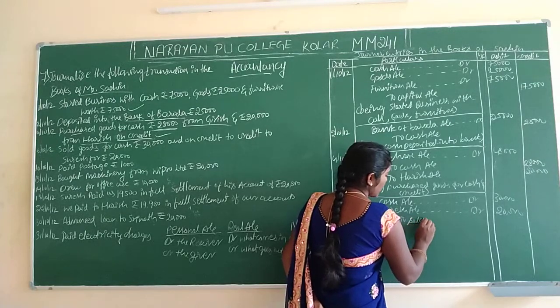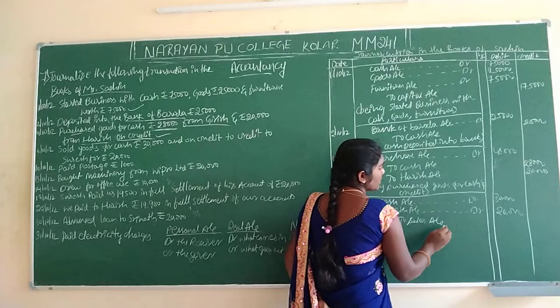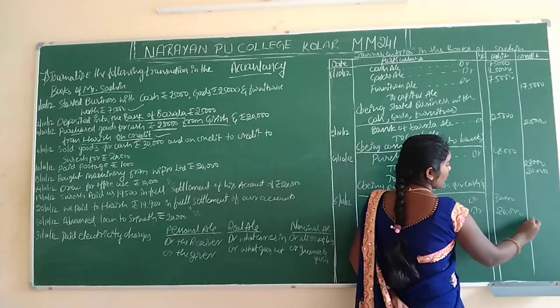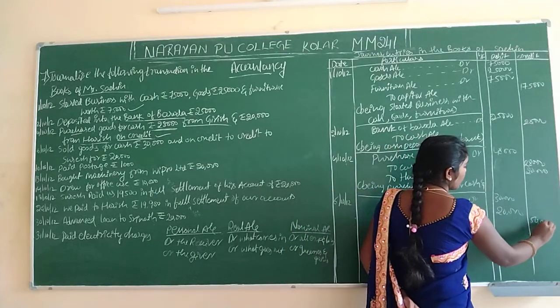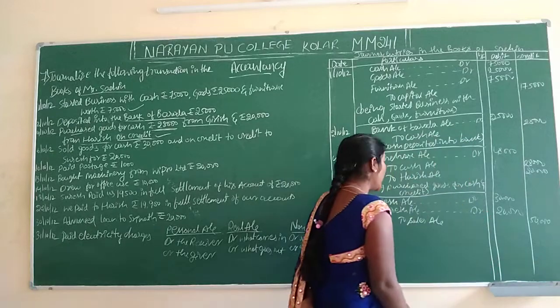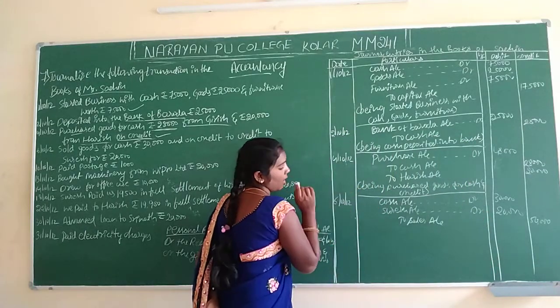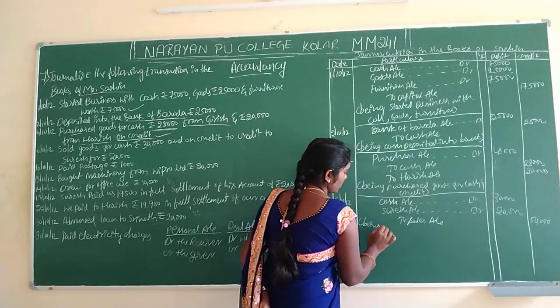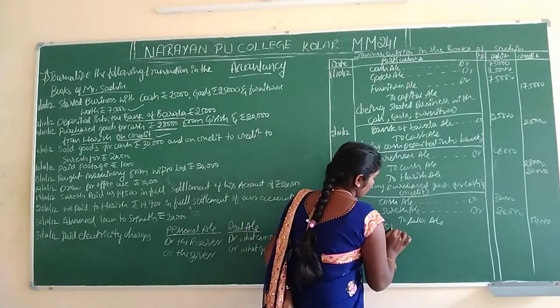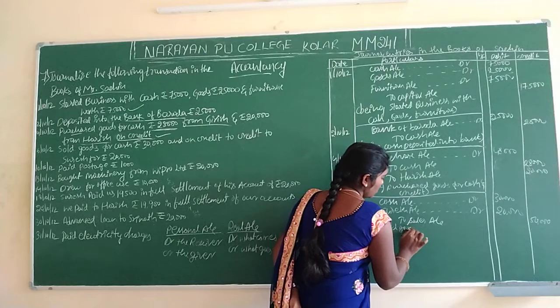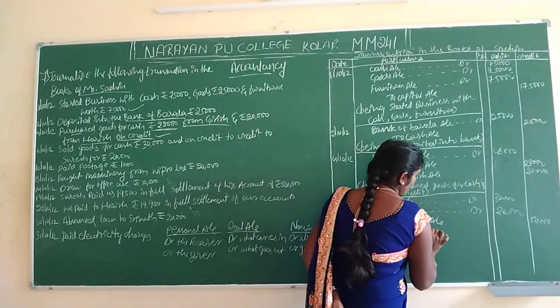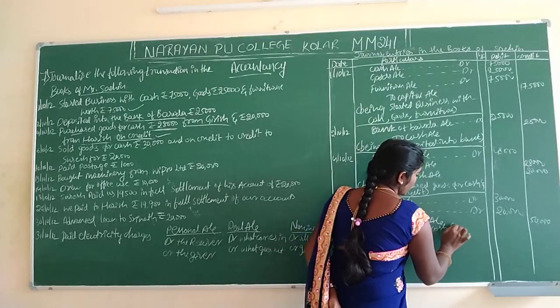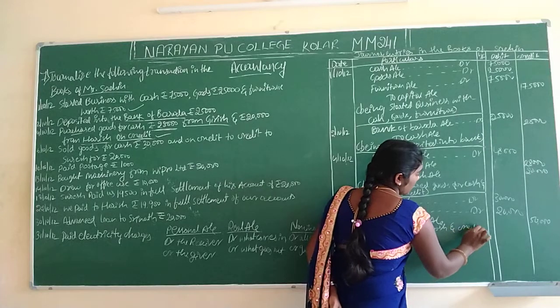Total sales means 20 plus 30, so total 50,000 sales happened on 6/10/12. Okay, being sold goods for cash and credit.